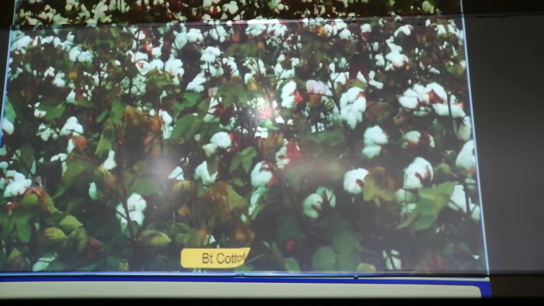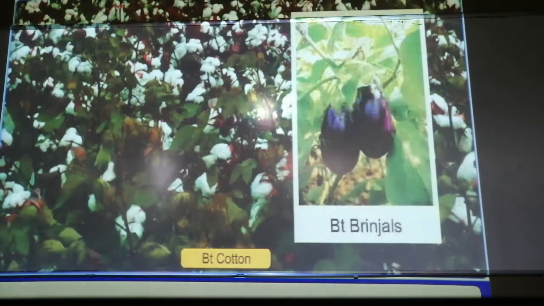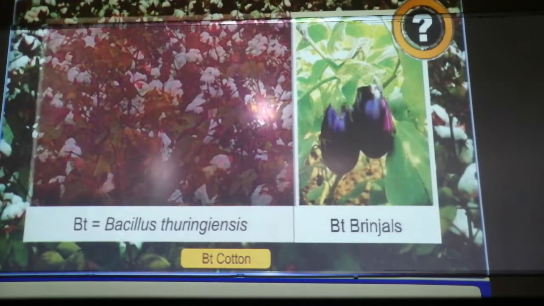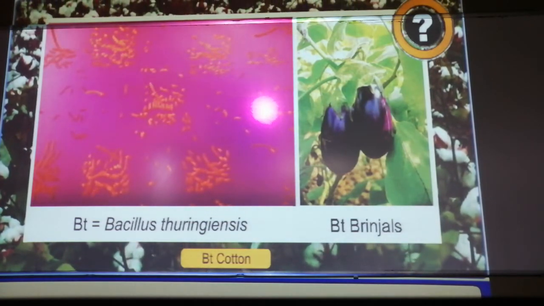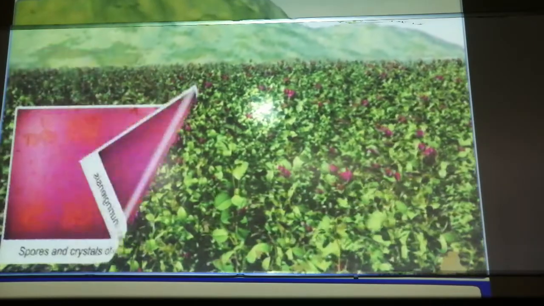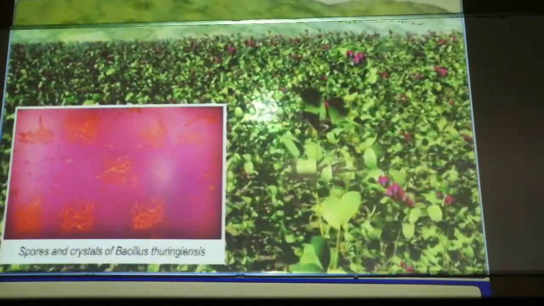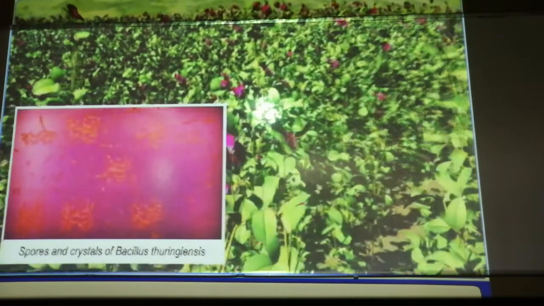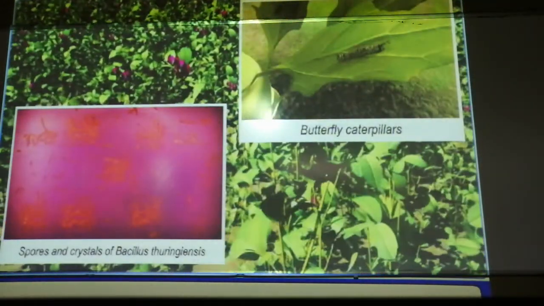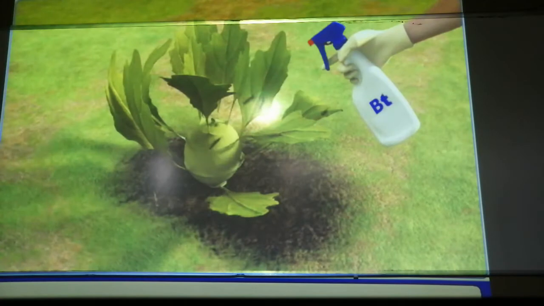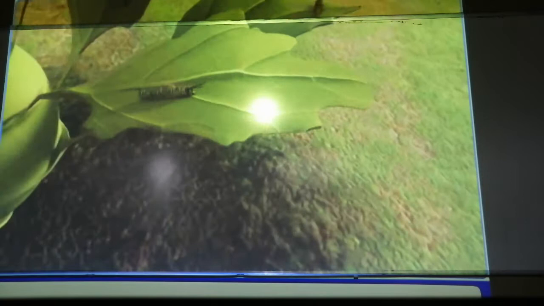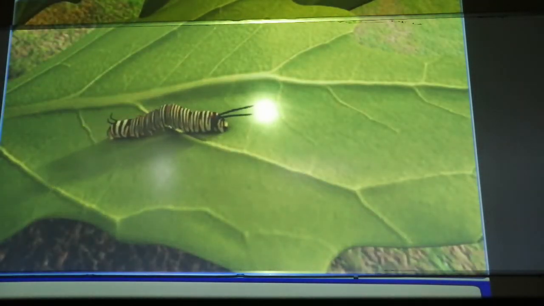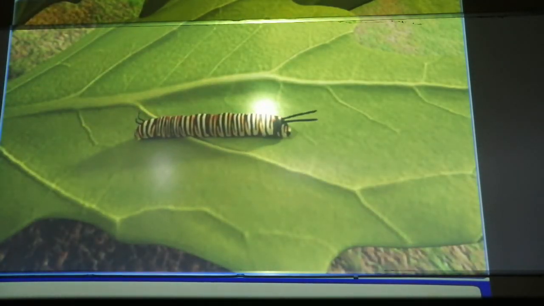Now let's see how the bacterium Bacillus thuringiensis is used in BT cotton or BT brinjal. So this BT is Bacillus thuringiensis. They are rod-shaped bacteria and they kill caterpillars and other insects, and it doesn't harm the plant. The spores and crystals of Bacillus thuringiensis are shown on the left side. You just have to directly spray it on the plants, and whatever insects you can see there will get away from the plant without harming the plant itself. Okay, so you can see how this insect has gone away.